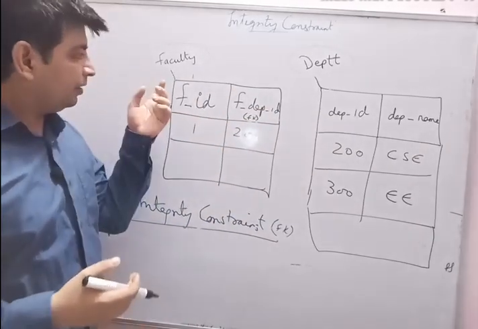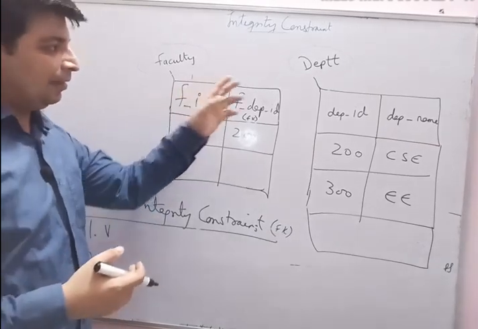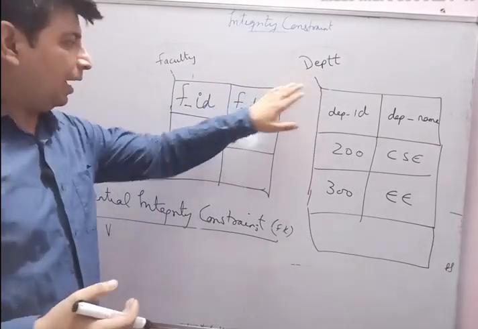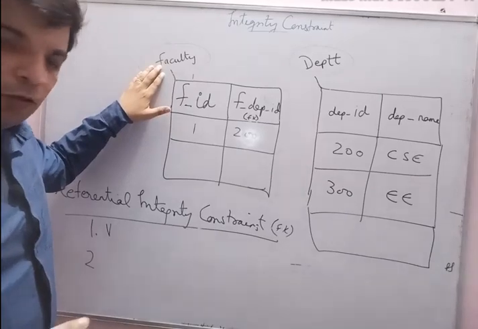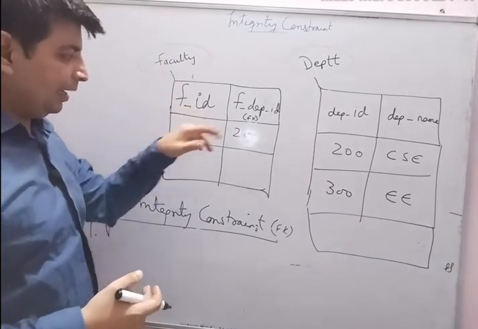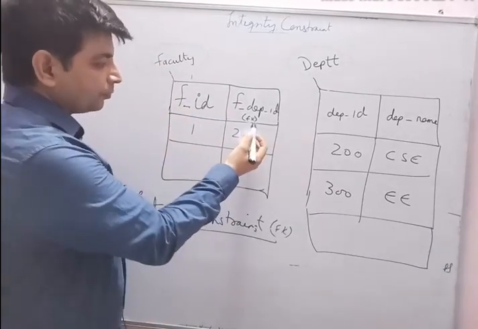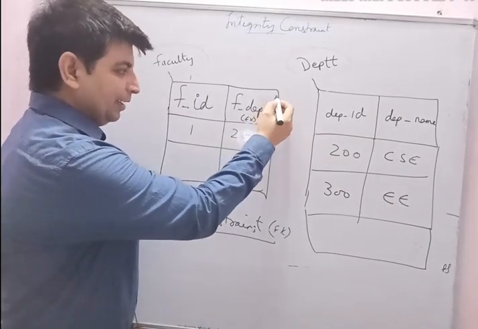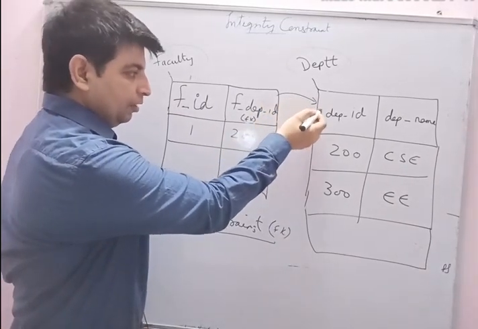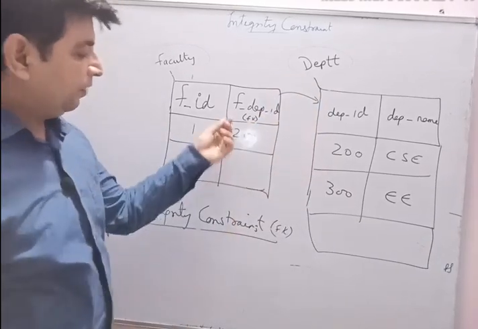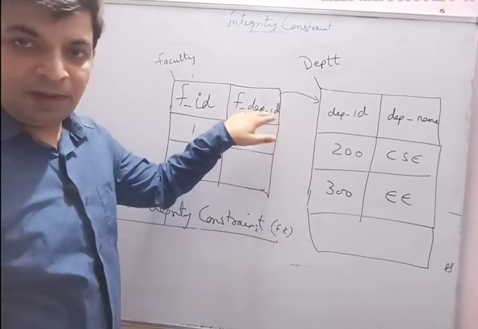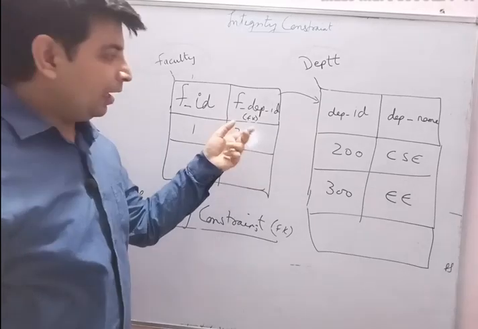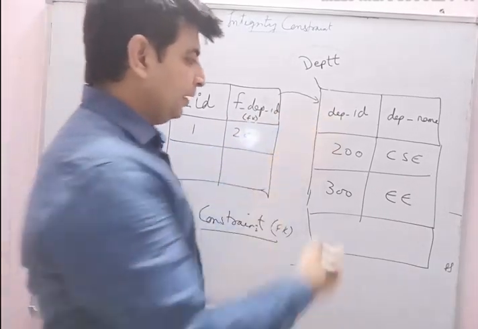So let's first understand what this table is all about. This is the first table of faculty and this is another table of department. The faculty table contains two columns, that is FID and F department ID. F department ID is a foreign key, means it is related or referenced to this column of this table. So faculty किस डिपार्टमेंट का है उस डिपार्टमेंट की ID यहाँ पे गिवन है and this department ID is a primary key of this table.